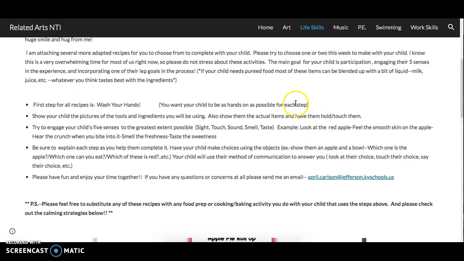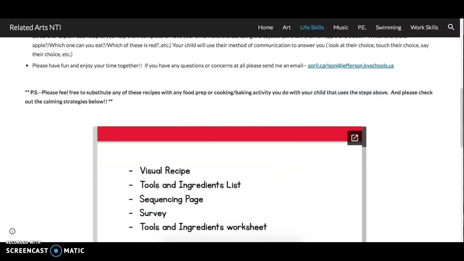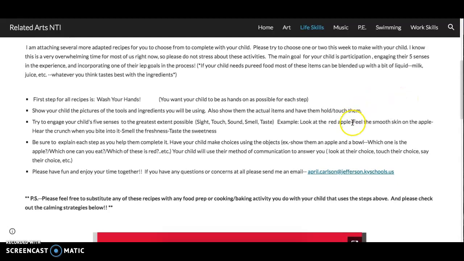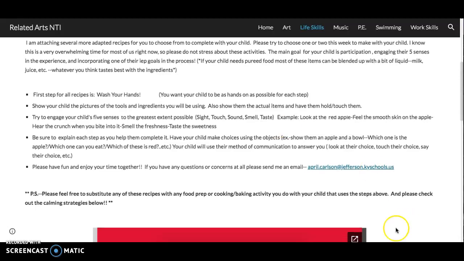But this is what you're supposed to do today. So it says that there's recipes on here you can try. And we really just want you to participate when you're doing those, if you do any of them. So make sure you wash your hands. That's always the first step. And then you can use the pictures from the cooking lessons if you want. Try to use your senses, your sight and your smell when cooking, and have fun.